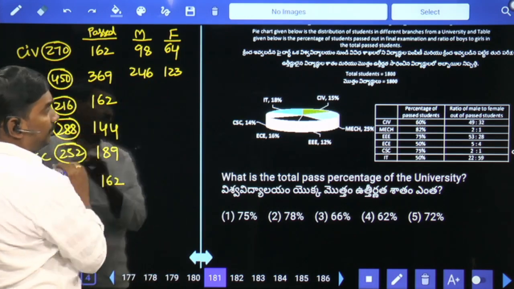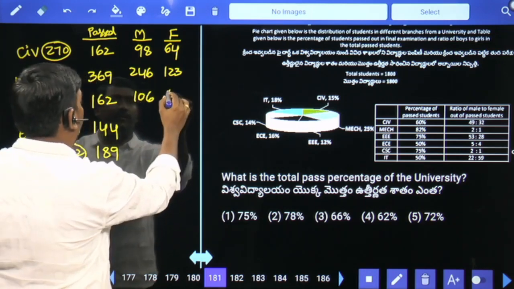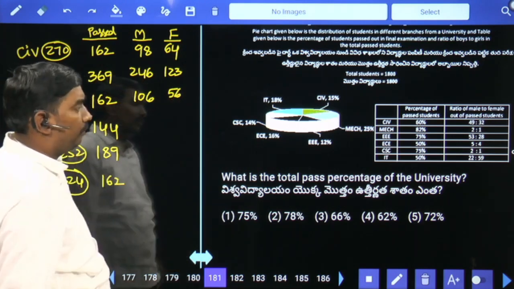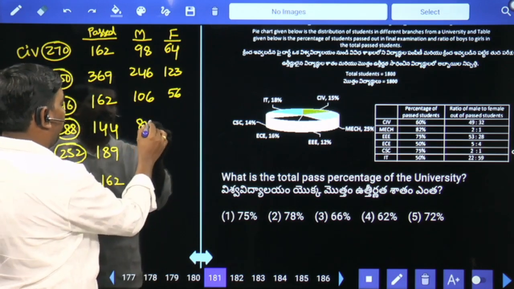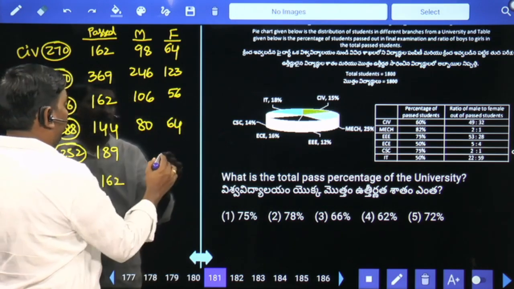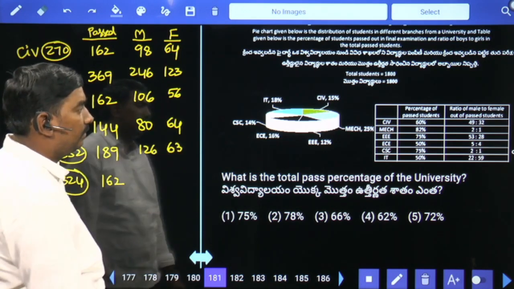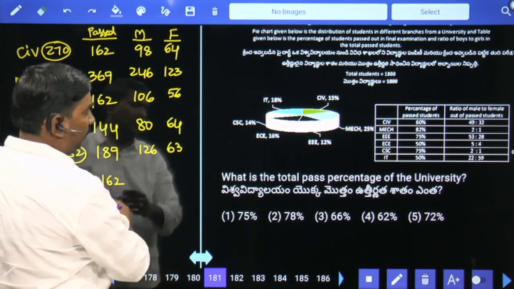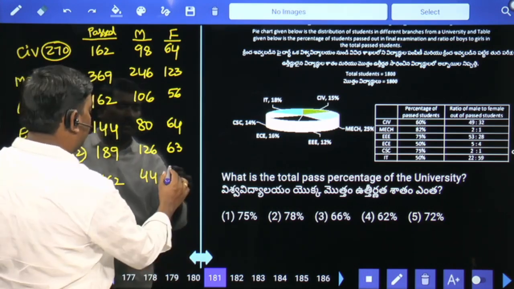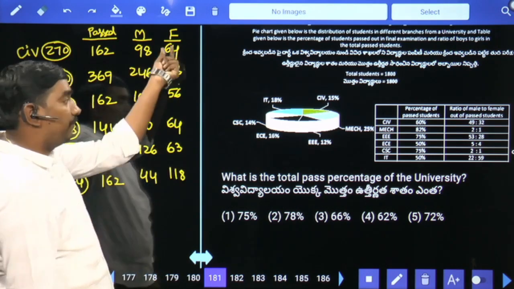81 parts value 162. 53 parts value 106. 28 parts value 56. 9 parts value 144. 1 part value 16. 16 fives are 80, 16 fours are 64. 3 parts value 189, 1 part value 63, 2 parts value 126. 81 parts value 162. 22 means 44. 59 means 118. Total male, total female: the number of male students who passed and the number of female students who passed.